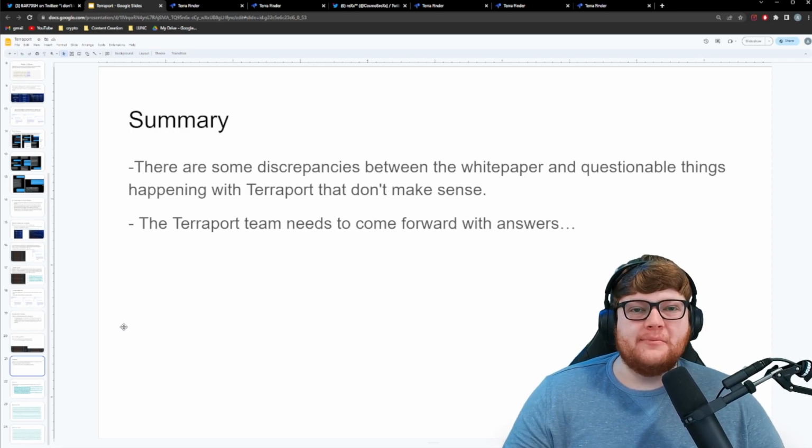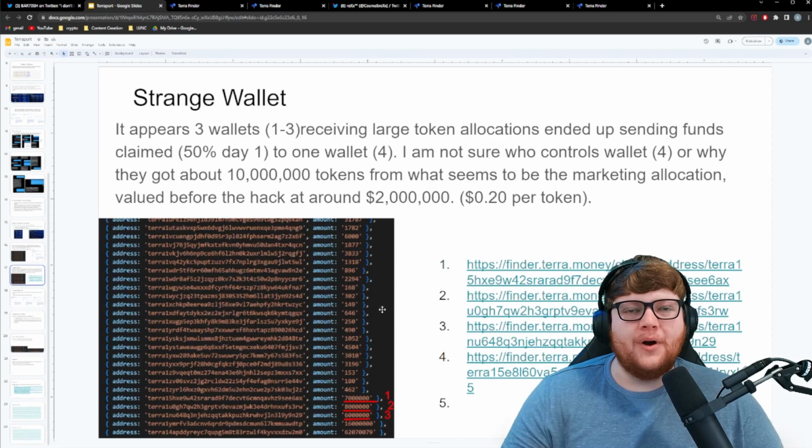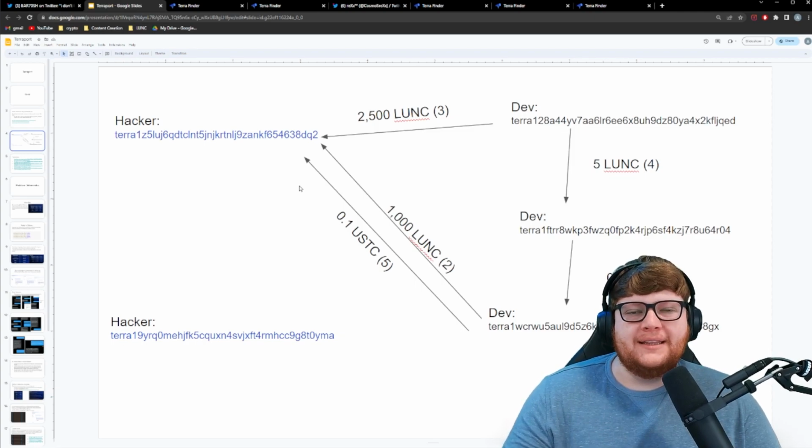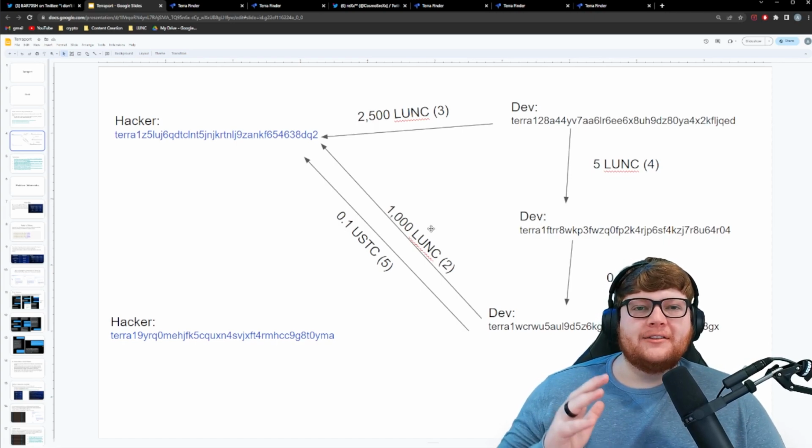The Terraport team, in my opinion, needs to come forward. They need to clarify what's going on here. We need answers as to why these allocations don't make sense. Why are these dev wallets sending funds over to the wallet that ended up committing this hack or potential rug pull? What is going on here? We need these answers. And the problem is the longer that they wait and the more that we research as a community, the more suspicious this is all looking. At the end of the day, a lot of this is speculation.